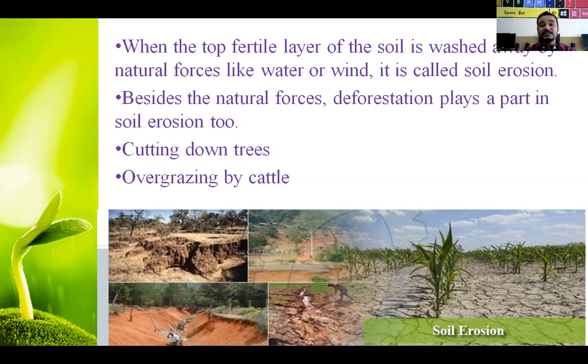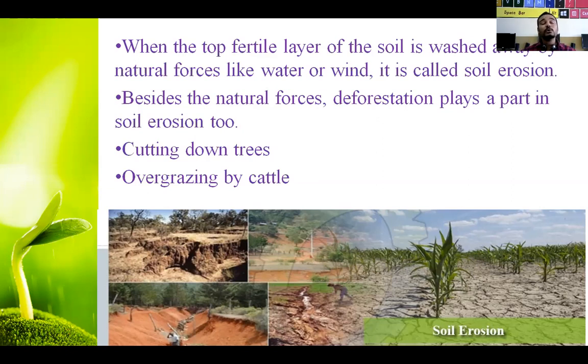We are cutting jungles in days, in weeks, and it takes a lot of time to grow those trees, because tree roots hold the soil together, and if trees are not there, water and wind will wash the layers of earth.